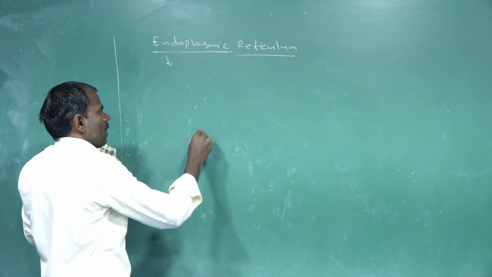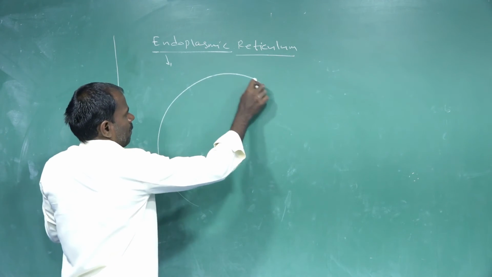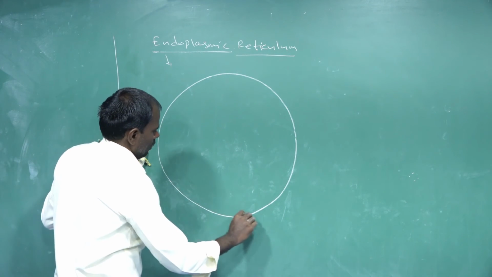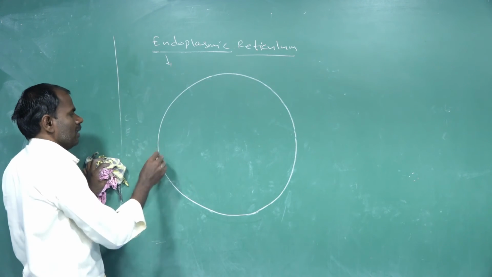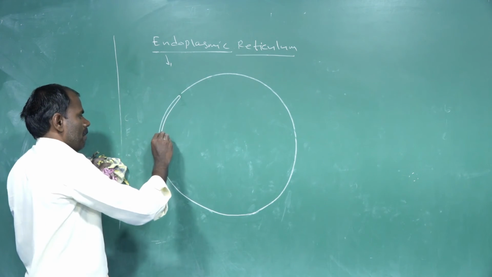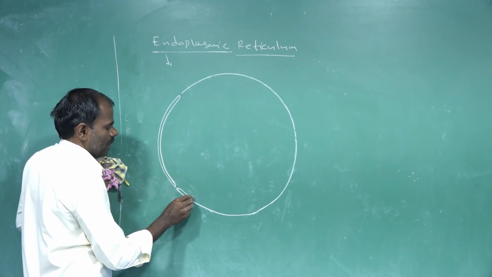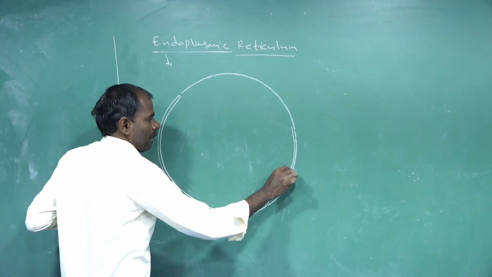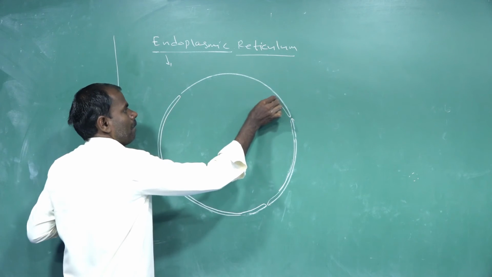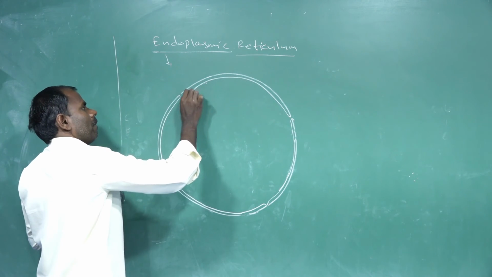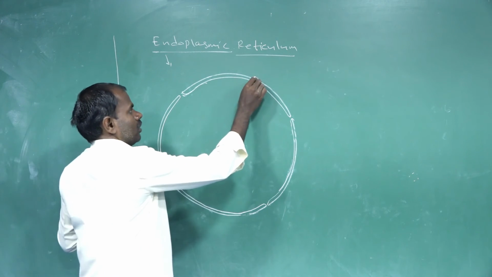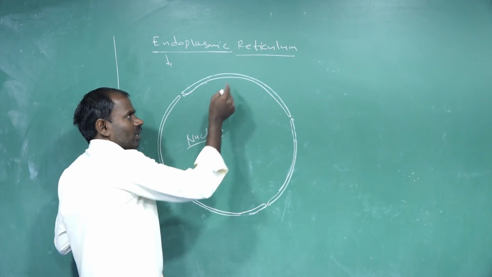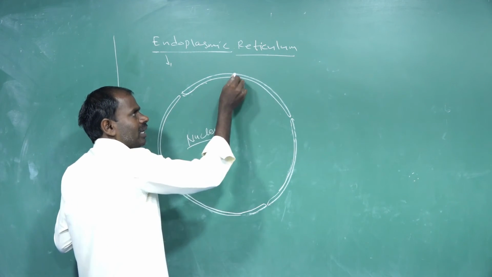For example, the nucleus contains only an outer nuclear membrane and an inner nuclear membrane.